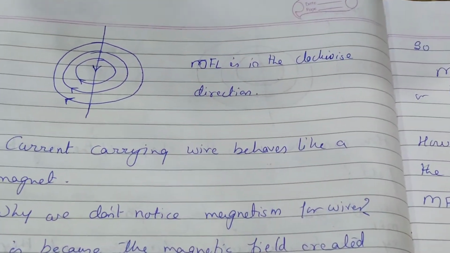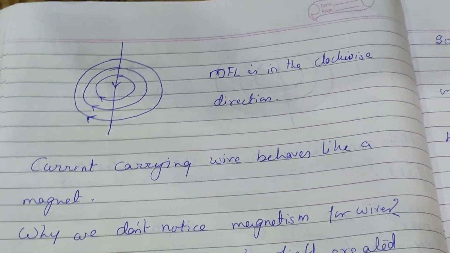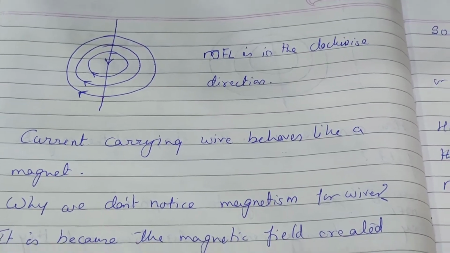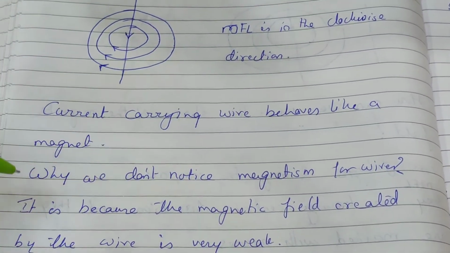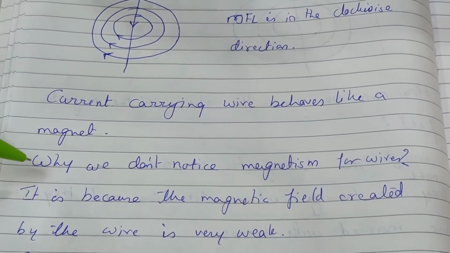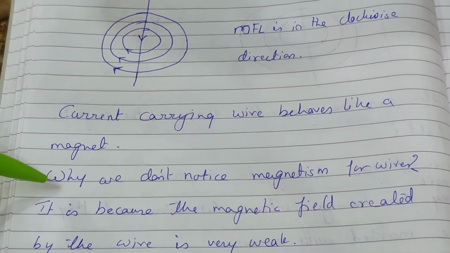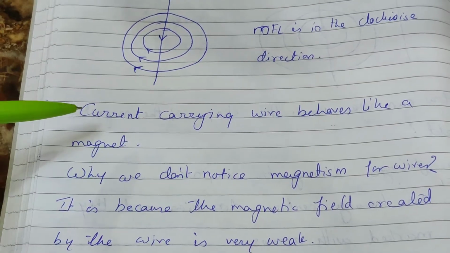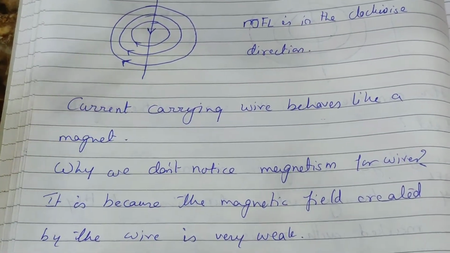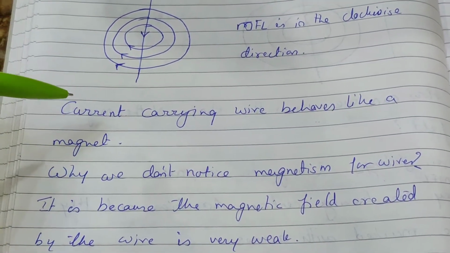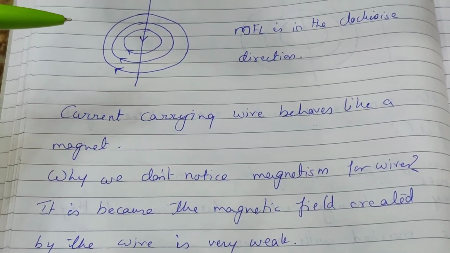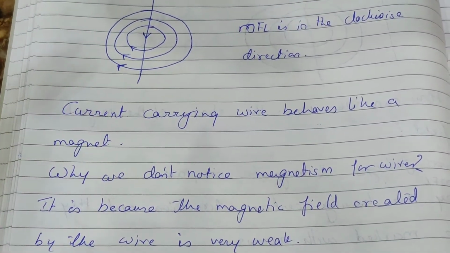A current carrying wire behaves like a magnet. Now tell me, why don't we notice magnetism for wires? Suppose you are charging your mobile, the wire is there, and you have U pins near that wire. Can they get fixed to that wire?